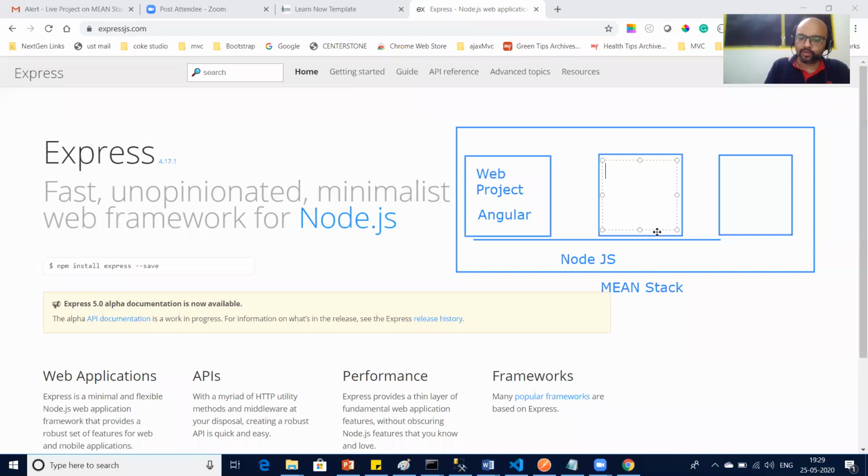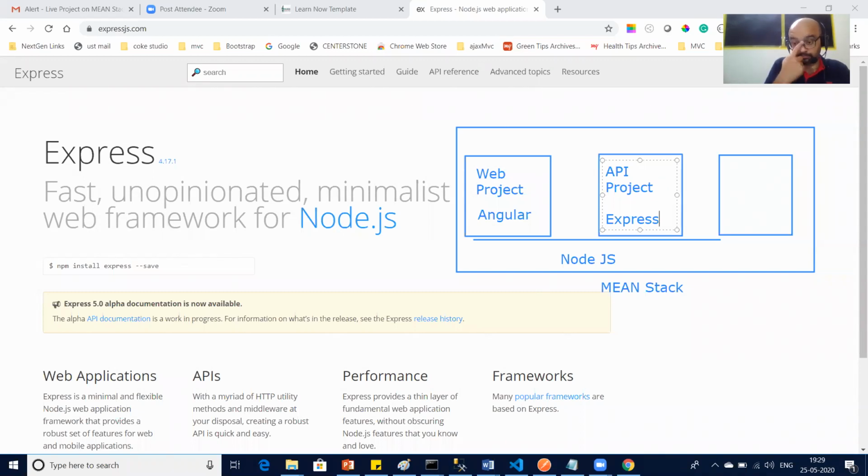So web project, then we have the API project, which is going to be in Express.